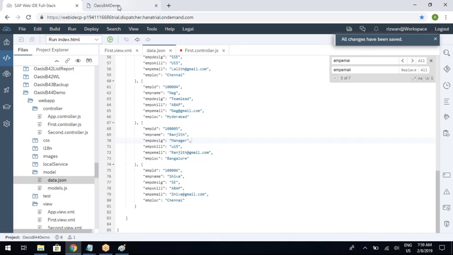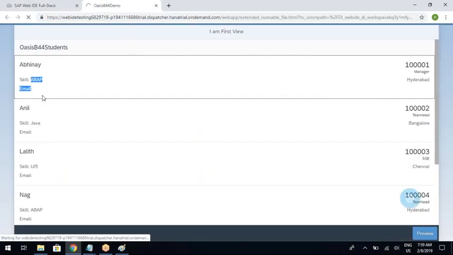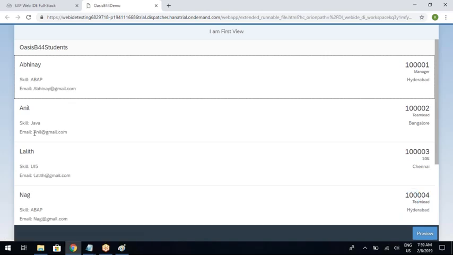Now refresh. Email was not printed, so I was checking why, and it was actually a spelling mistake. Because of the spelling mistake, it was not printed. All right, now it is printing the email also.